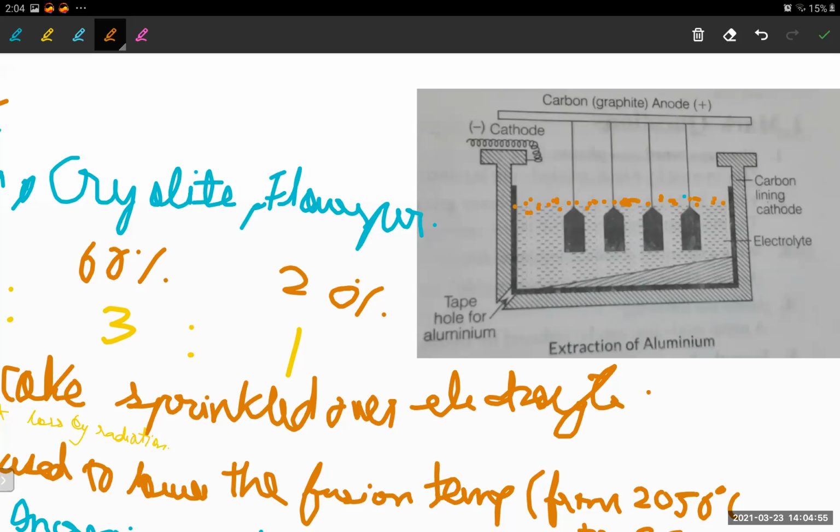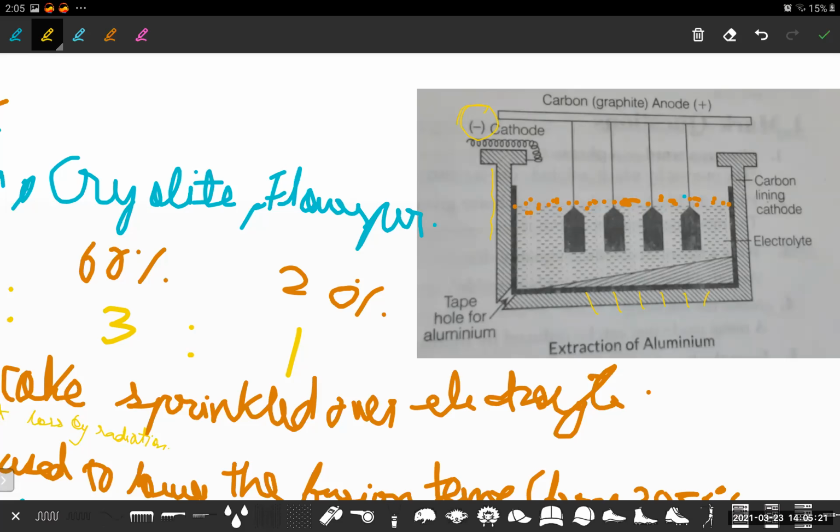Now see where the anode and the cathode are. The cathode is in this outer layer, which is a full thick carbon layer. Can you see how thick it is? This thick carbon layer is the cathode. The negative terminal of the battery is connected to it.